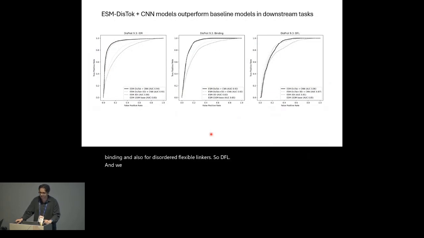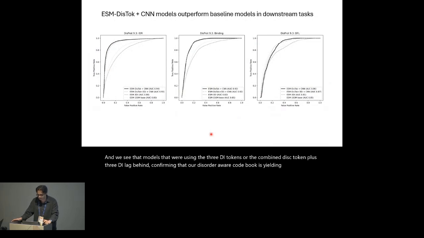And we see that models using the 3DI tokens or the combined dist token plus 3DI lag behind, confirming that our disorder-aware codebook is yielding better downstream features than pure structure quantization approaches. And all of this is without touching the base transformer for the ESM disttalk. So this was just a downstream classification task, and we see a performance improvement for these fine-tuned embeddings.